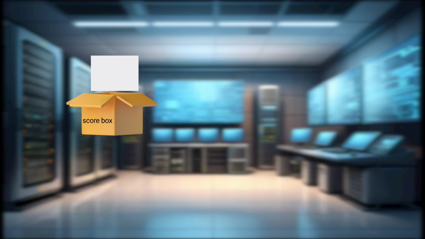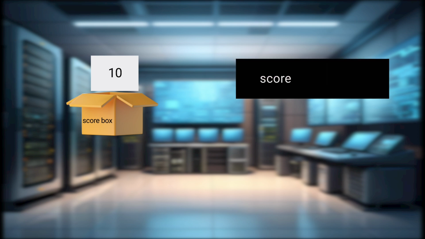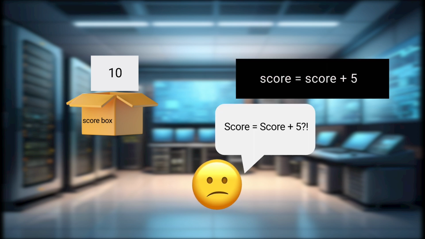Here's a mind-bending trick. Variables can update themselves. I have a score variable with 10 points. A player earns 5 more points. We write score equals score plus 5. Wait, what? How can score equal itself plus 5?